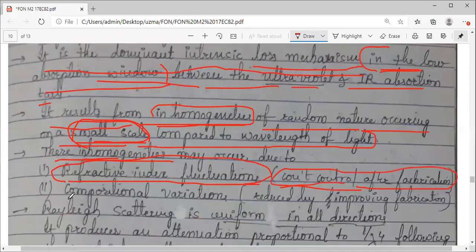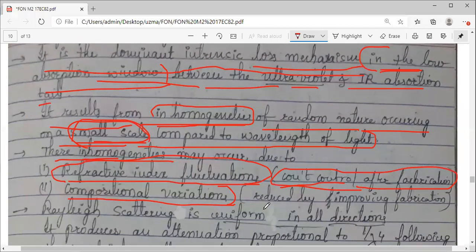The second one is compositional variations. This you can reduce, because if you are adding more oxide to the composition, or any impurity, such as a pentavalent one, you can vary the composition. Changing the composition of the material is in your hands, before fabrication.